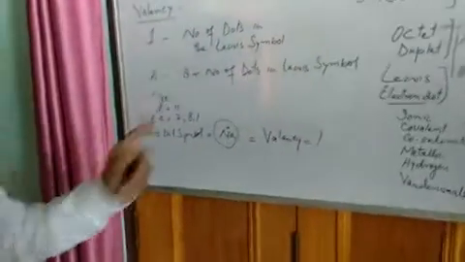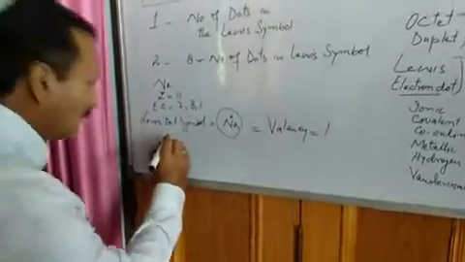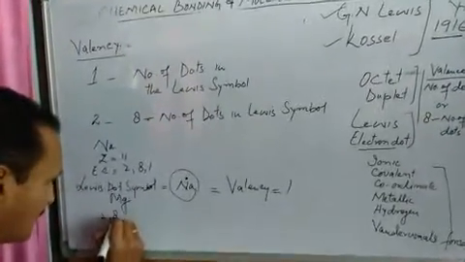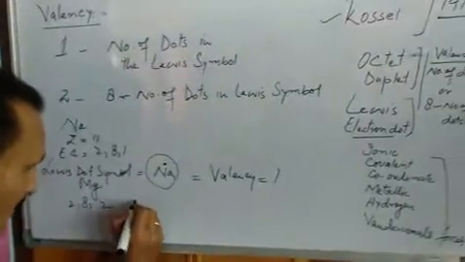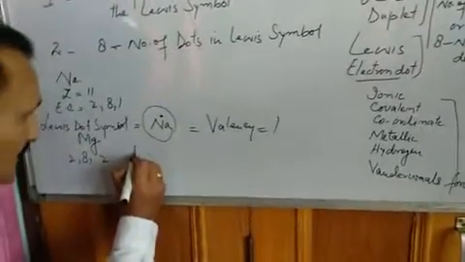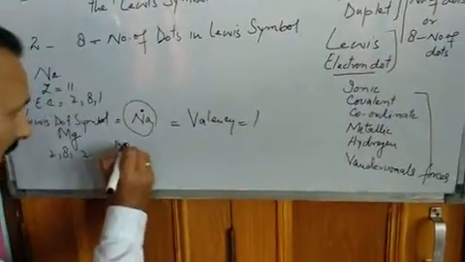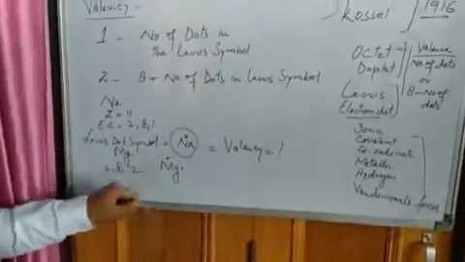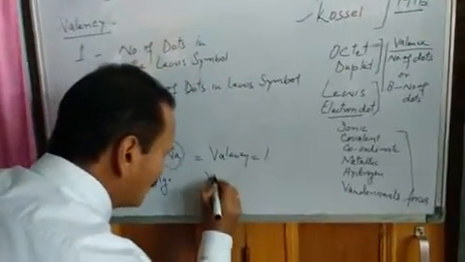Similarly, we can find the valency of magnesium, Mg, atomic number 12, electronic configuration 2, 8, 2. Its electron dot symbol will be Mg and these 2 electrons. So how many dots are there? 2. So its valency will be 2.